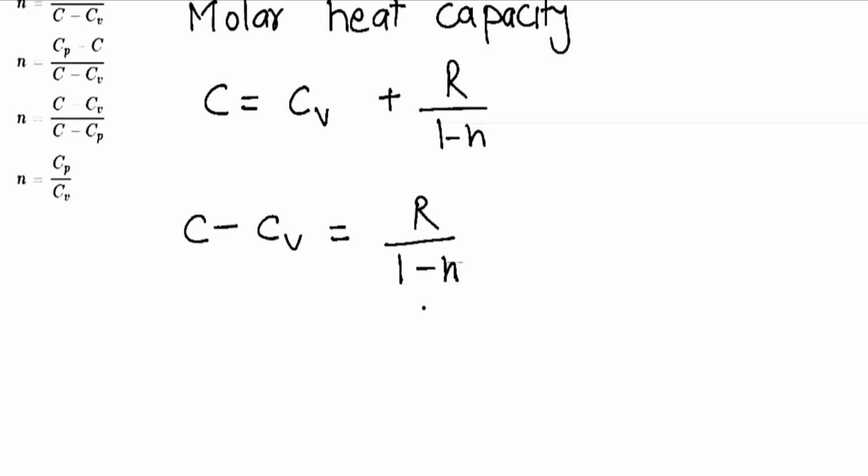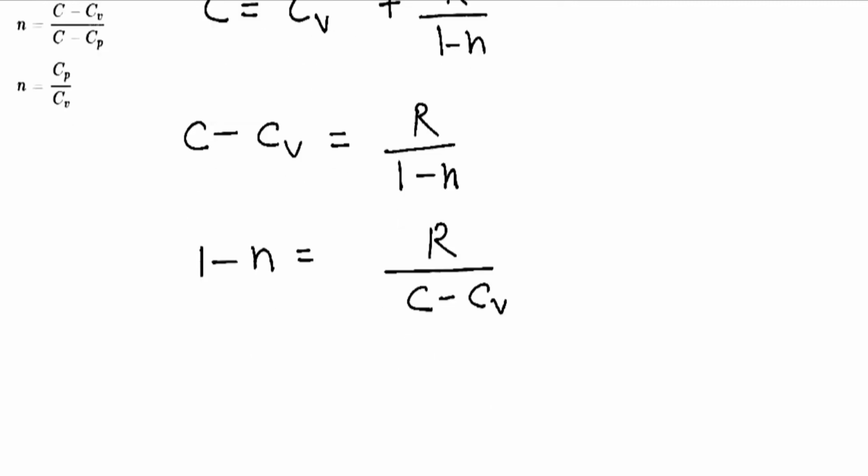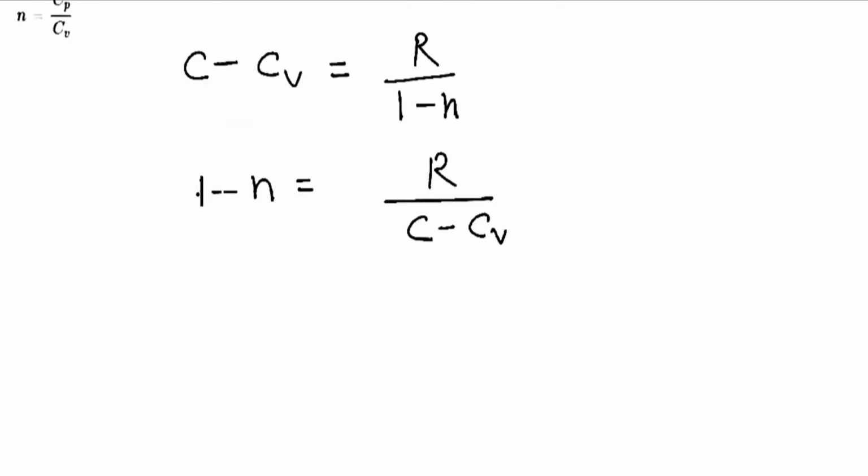To find n, we can write 1 minus n equal to R divided by C minus Cv. Now if we take 1 to the other side, we can write n equal to 1 minus R upon C minus Cv.